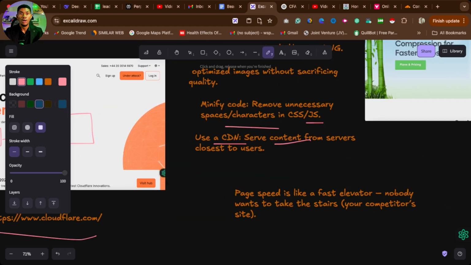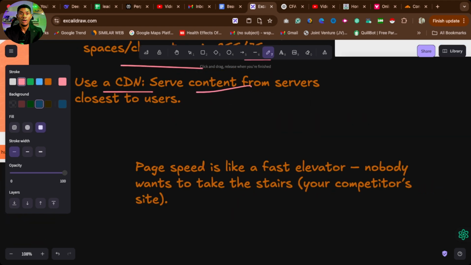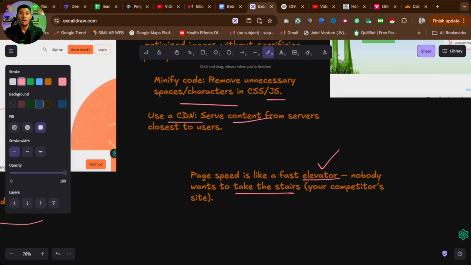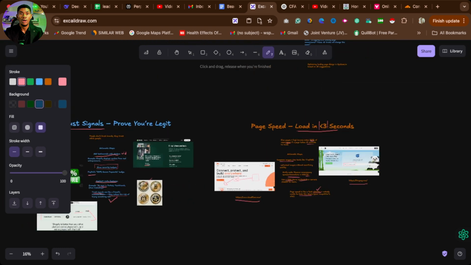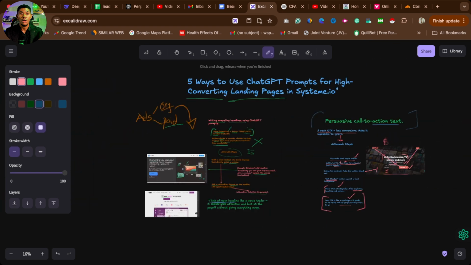Page speed is like a fast elevator. Nobody wants to take the stairs if you are time conscious, right? You would rather take the elevator instead of the stairs. Now if your website is very slow, you are the stairs and your competitors are the elevator. So what you want to do is switch the game. Make your page faster so that you can be the elevator and people will stop going to your competitor's website and come to your own website because it's fast and they can get what they are looking for. Put this stuff together, and you have an amazing website or landing page that converts like crazy and will help you make so much money.